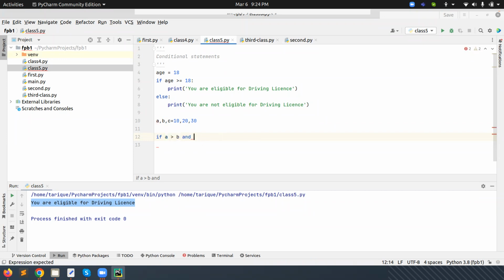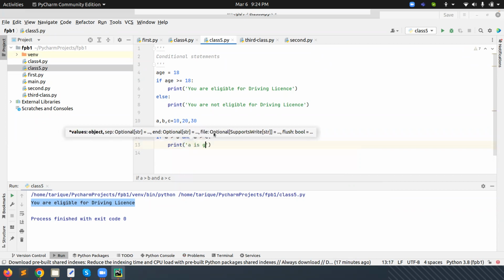Let me check here also. If A is greater than B and B is greater than C, and one second, here we can apply A is greater than B and A is greater than C, then we can check. A is greater than B and C.